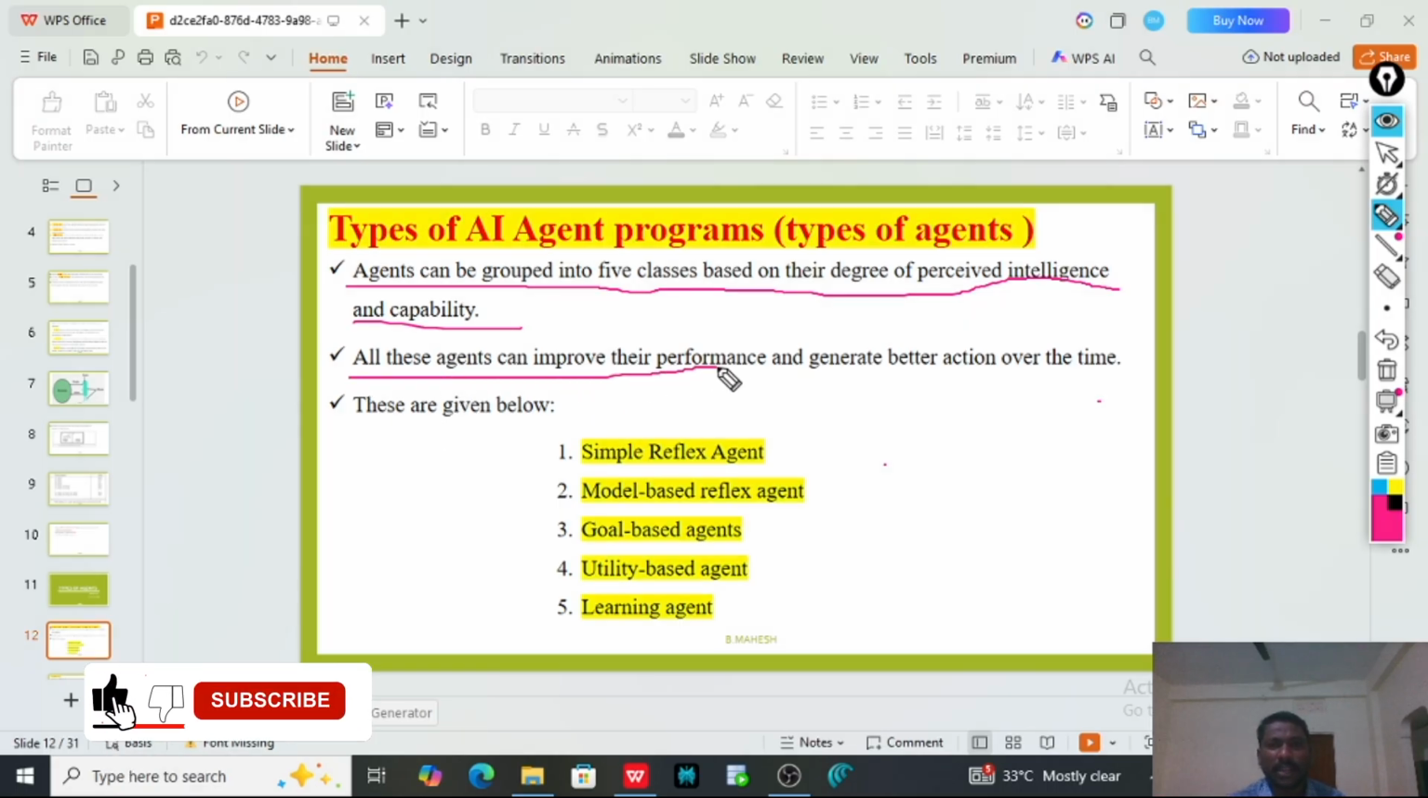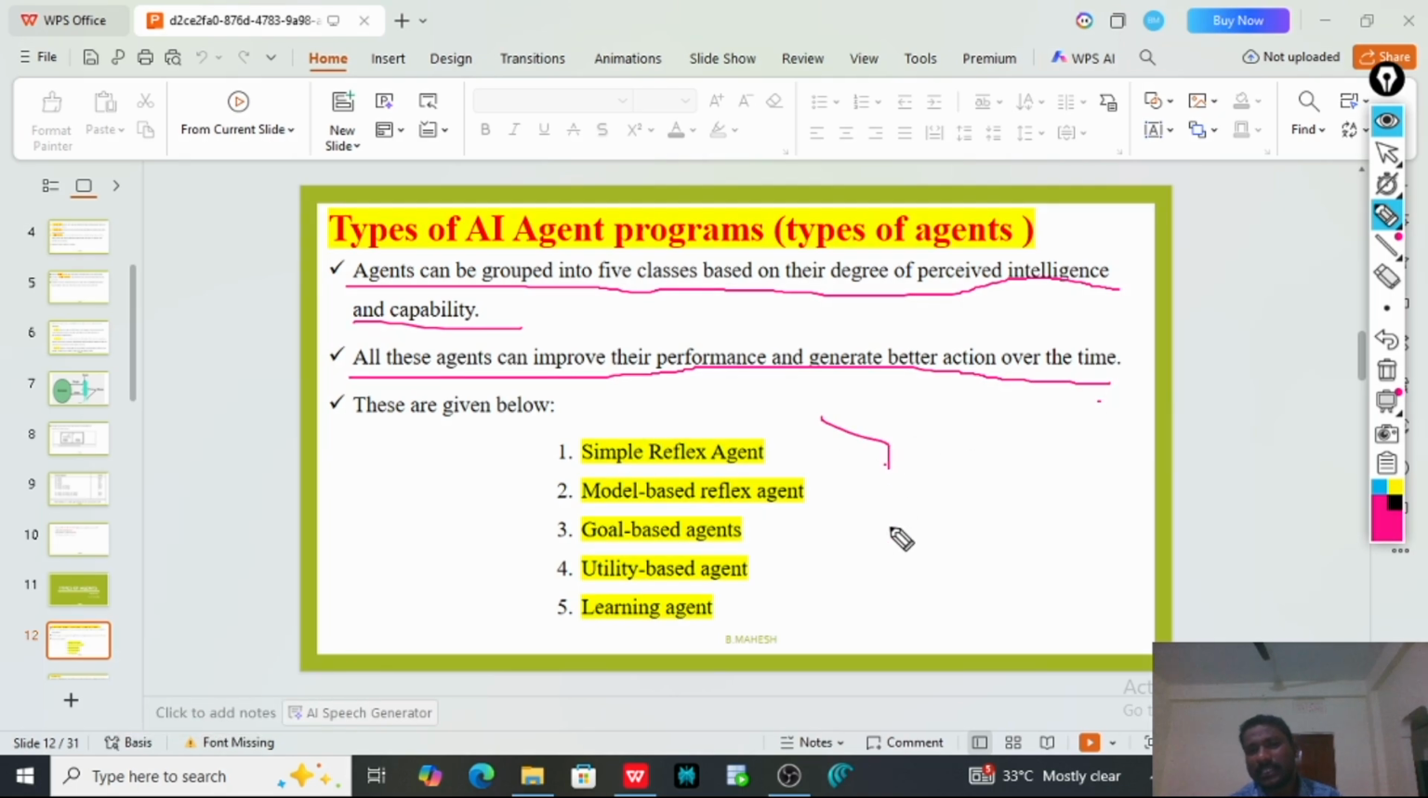All these agents can improve their performance and generate better actions over time. So all these agents can perform better day by day. Mainly we have five types of agents: simple reflex agent, model based agent, goal based agent, utility based agent, and learning agent. In this class, we are going to discuss each and every agent in detail.